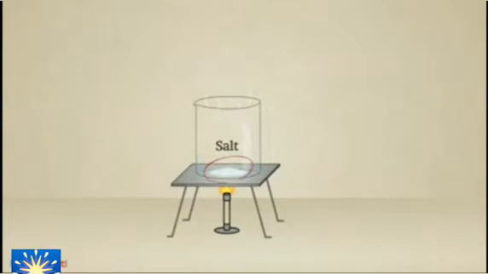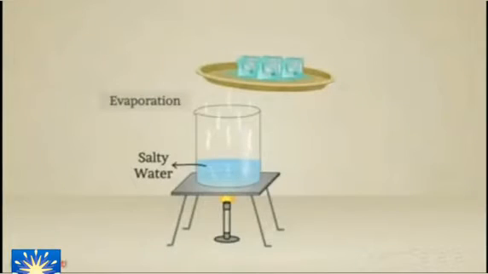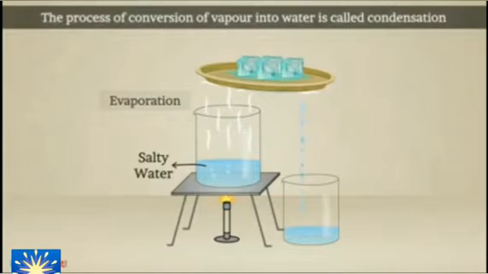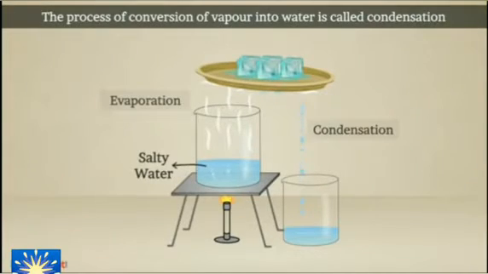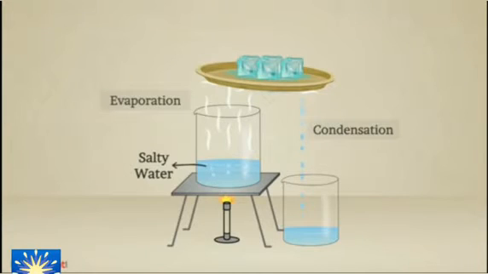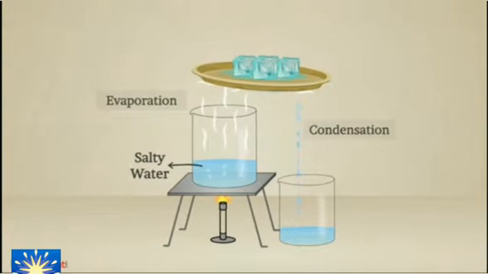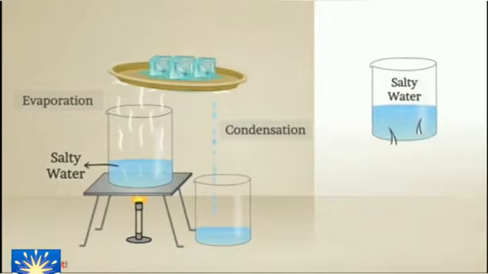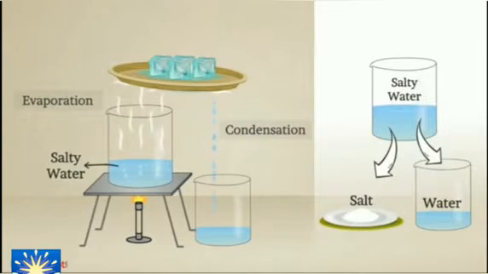Then take salt water, keep a plate with ice over it. The water vapor will be converted by condensation, and we can collect the water in the beaker. So due to evaporation of the salty water, we can separate the water as well as the salt.